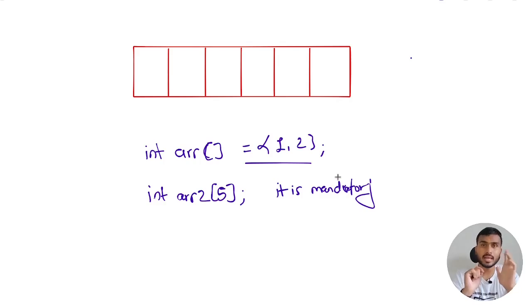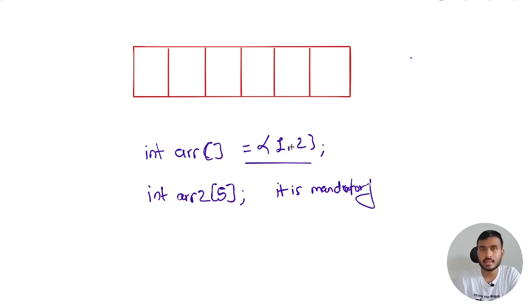So always remember, if you are just declaring the array, you are not initializing it, then size is mandatory. But if you are declaring the array and you are also initializing it at the same time, then in that case you can skip the size. It is not mandatory, but if you want, you can write it as well. There is no problem. Now why does C++ give you this option when you are giving an initializer list?